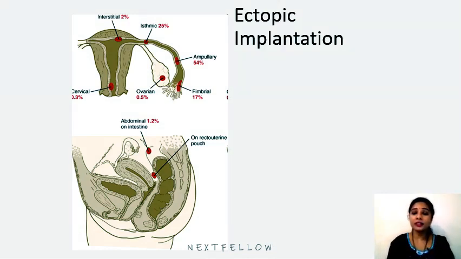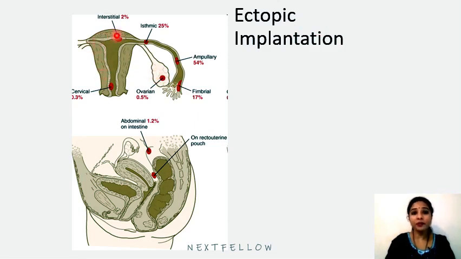Implantation may also occur outside the uterus, such as in the rectouterine pouch, which is an ectopic implantation. There is also abdominal implantation, somewhere in the abdominal cavity, and ovarian implantation, in the ovary.